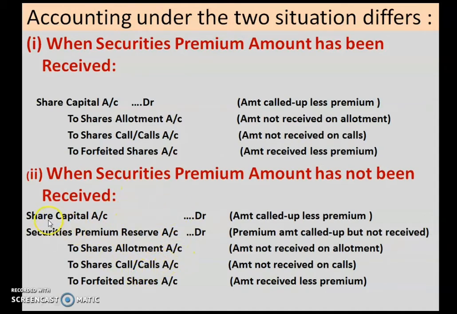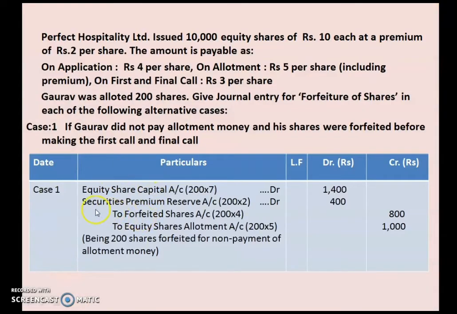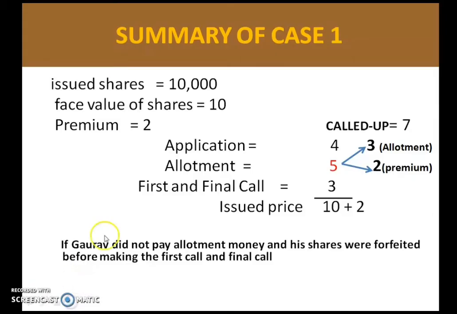So in this case you may have noticed that securities premium reserve has been debited. Okay, so the same journal entry we have to pass here also. In this case, securities premium reserve account debited to forfeited shares account. Under forfeited shares, we are supposed to pass the amount which we have received from Gaurav. What is the amount we have received from Gaurav?